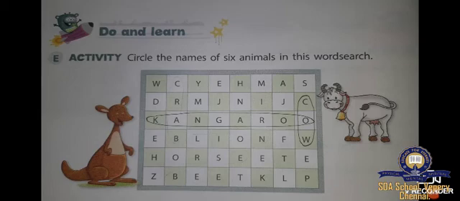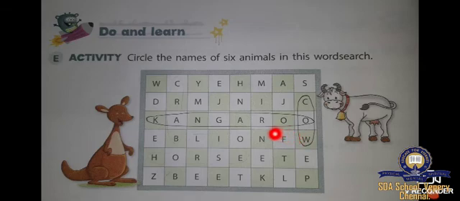Look at part E. Do and learn. Part E, activity. Circle the names of 6 animals in this word search. What animal is this, children? Kangaroo. So we circle here. They already circled it in the book. Kangaroo. What animal is this? This is a cow. What's the spelling for cow? Cow.